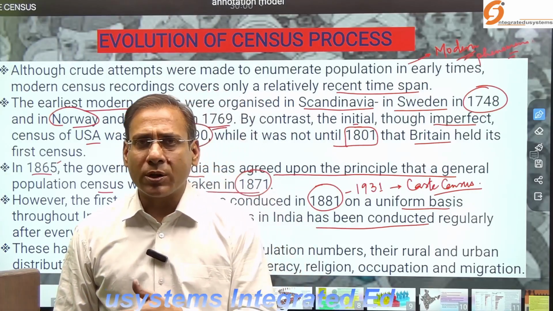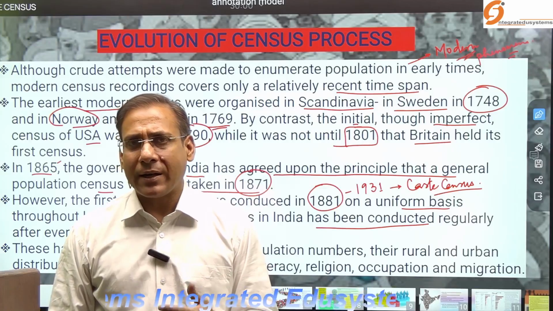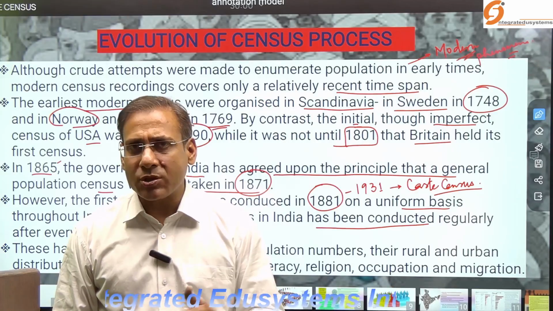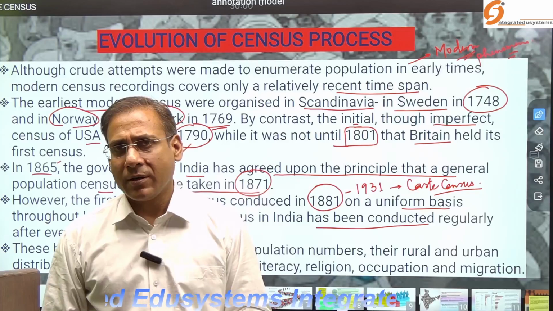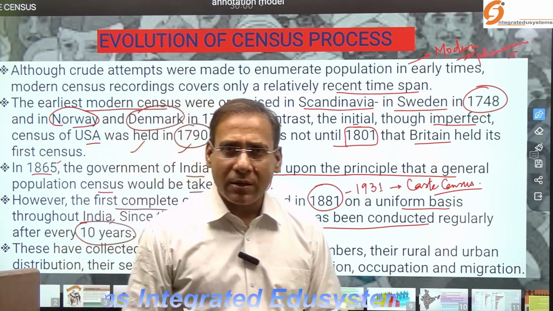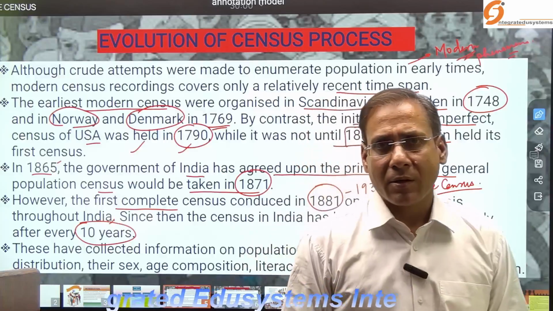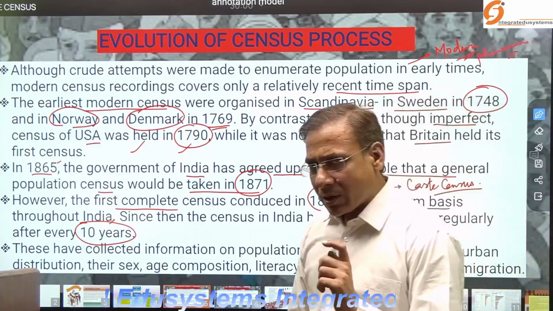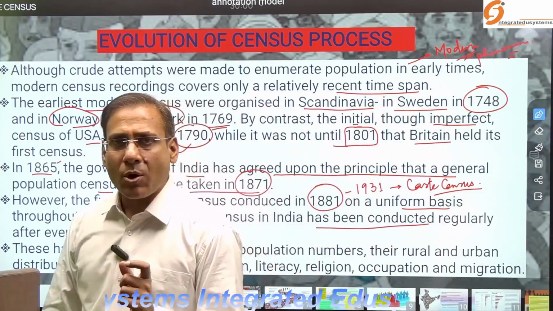When you go through the history, you find that in India there is also a caste movement. The depressed class people started a movement. So caste is a very important feature.